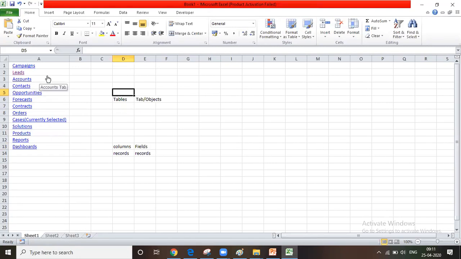Each table is nothing but an object, or we call it a tab in Salesforce. These objects will be maintained by the application. They will be integrated into the application.